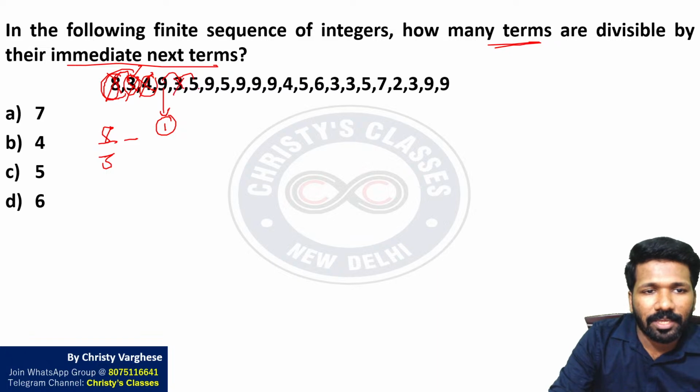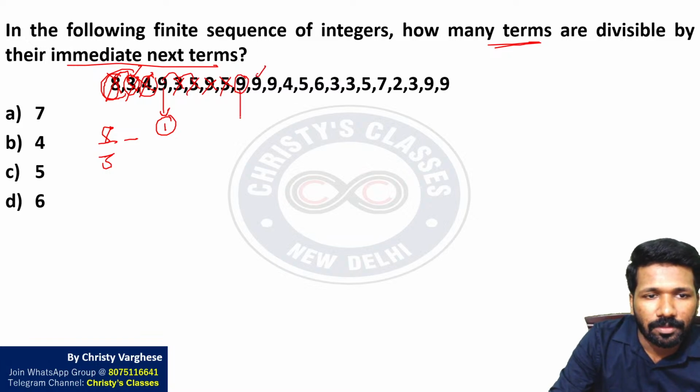3 is not divisible by 5. 5 is not divisible by 9. 9 is not divisible by 5. 5 is not divisible by 9. And this one is divisible by 9. So this is another number. And this one is divisible by 9. So this is the third possibility.